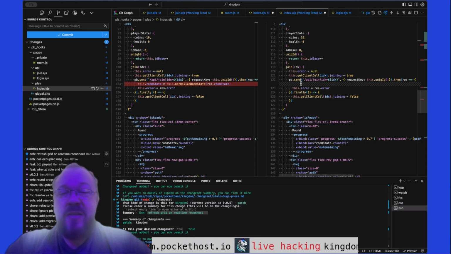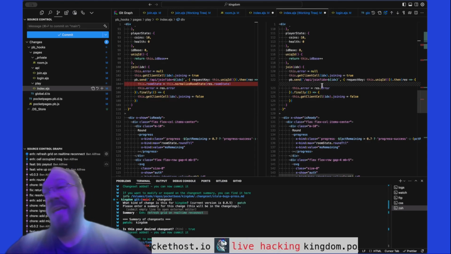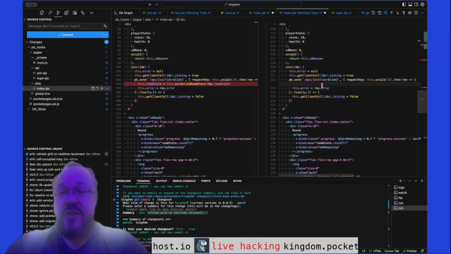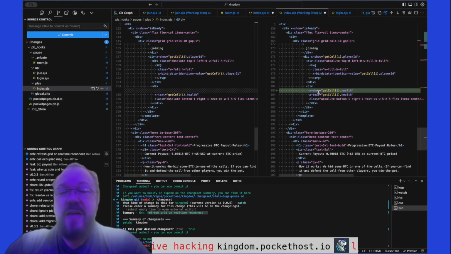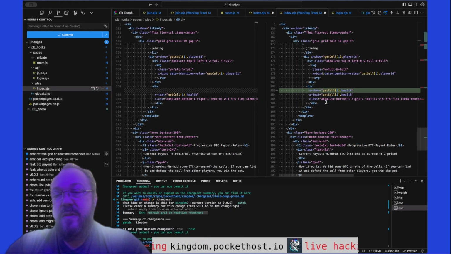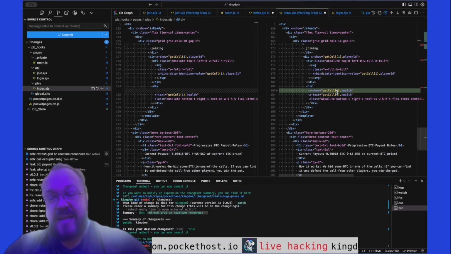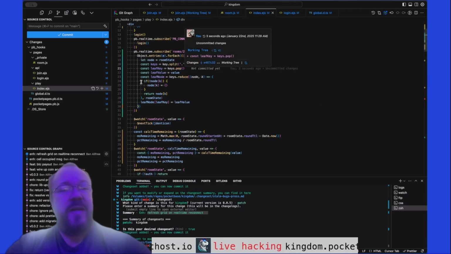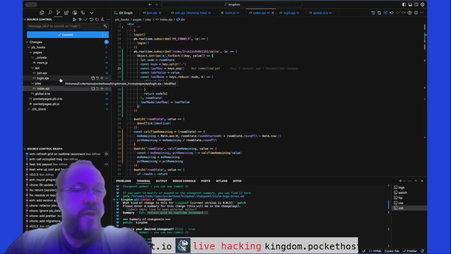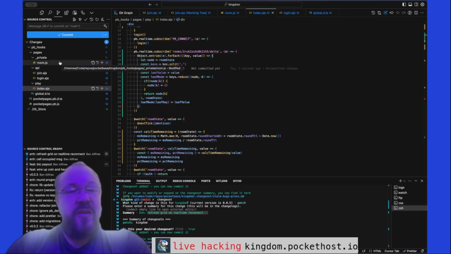The join command no longer returns a room state. Instead, we rely on the real-time connection to update that room state. And finally, we only show the tile health indicator if it's actually present. So that's it for front-end updates. Not too many updates going on there. A lot of the big updates are in the back end here.